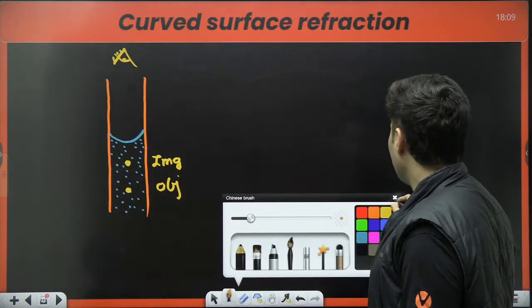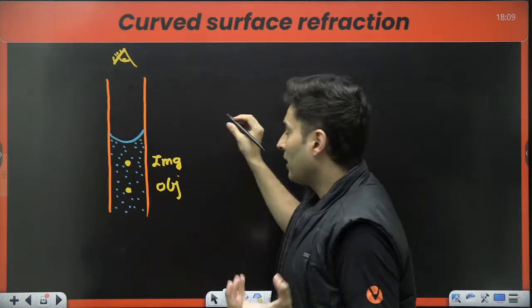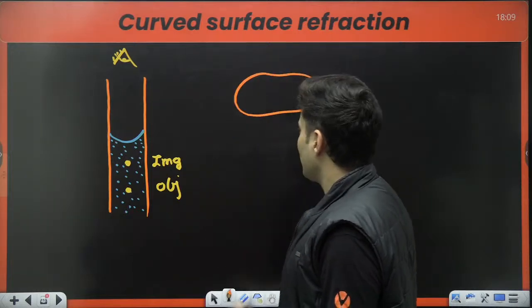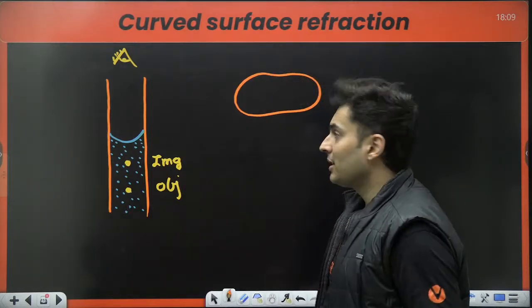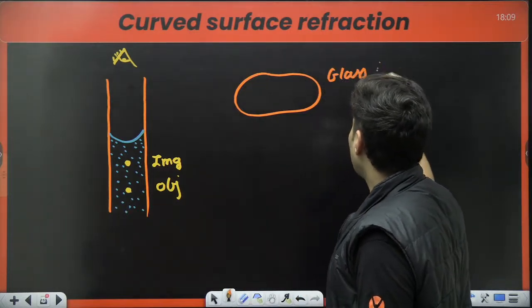Also, you might have seen a glass ball or a glass piece or some fossil which is preserved in a glass piece, and let's say that glass piece is curved in nature, it's spherical in nature. So this could be made of glass or amber.